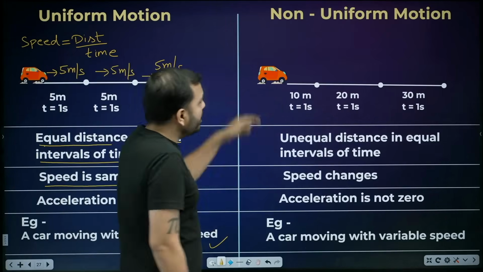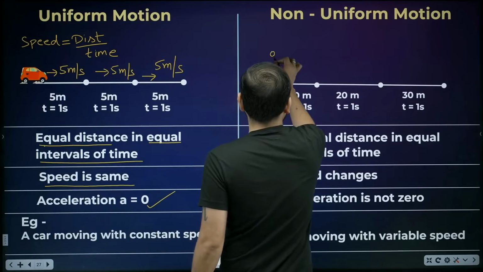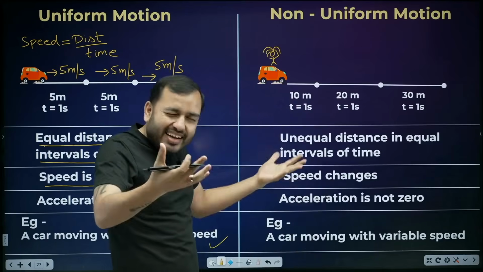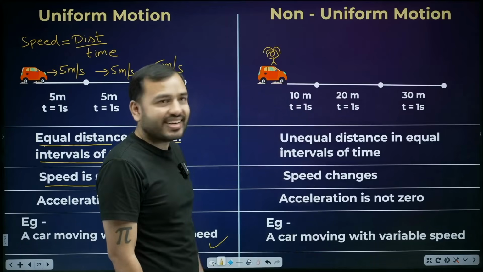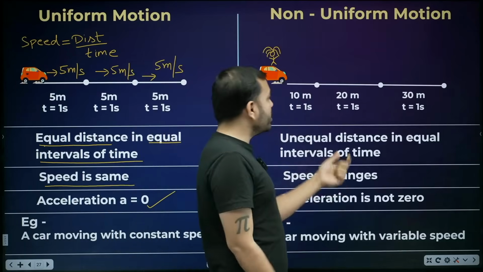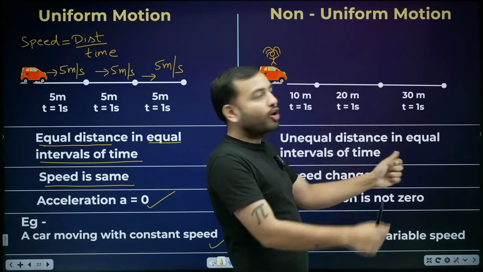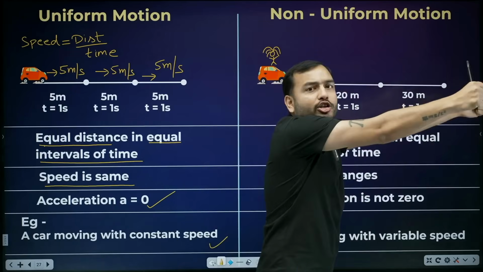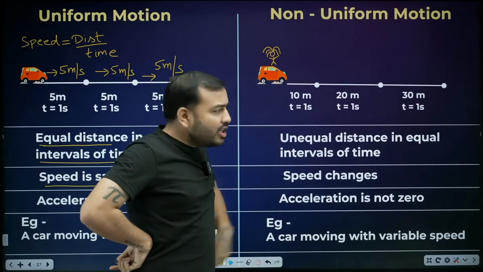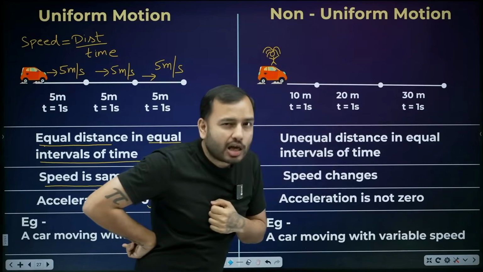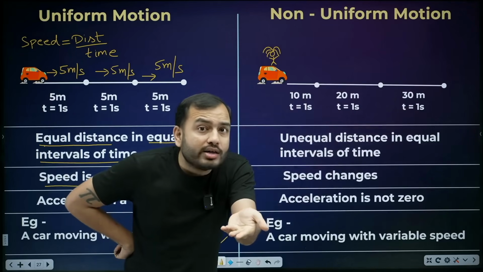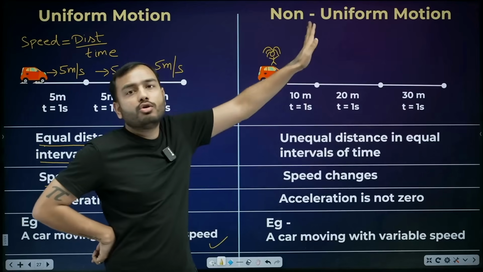So first, here is this car and Babita ji sat inside. Now Babita ji hasn't really learned how to drive. Shanti bhaiya taught her. In the first second, how much did she travel? 10 meters. Next, 20 meters. Speed increased. And the next second? 30 meters. If we watch Babita ji, in equal time, is she traveling equal distance? No. In equal time, she is covering unequal distance. This is what we call non-uniform motion.